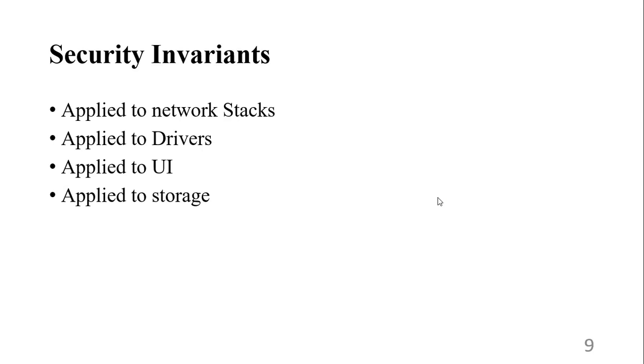As we have discussed, these security invariants are used to prevent the attacks. These security invariants are applied mainly to four things: network stacks, drivers, user interface, UI, and the next one, storage.